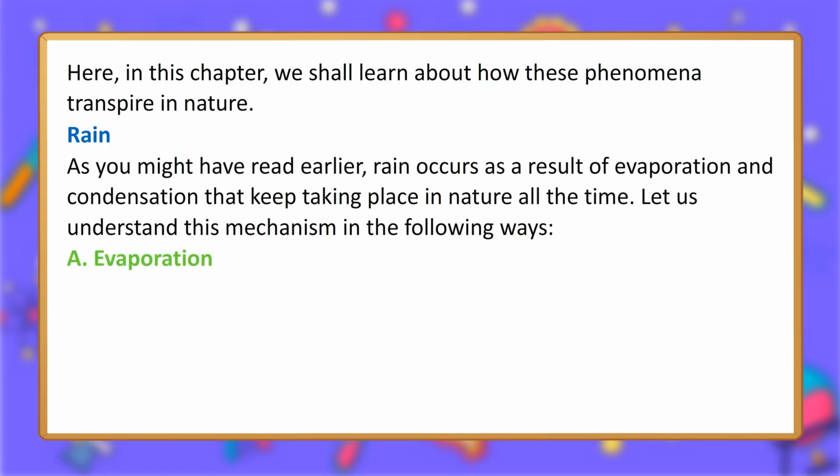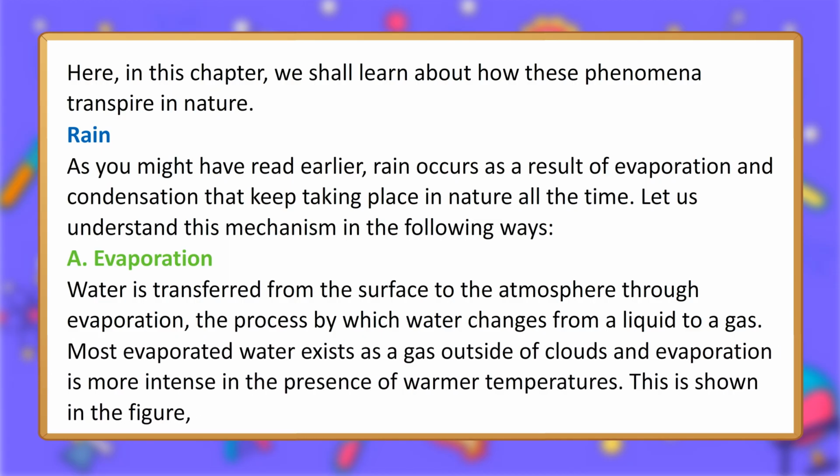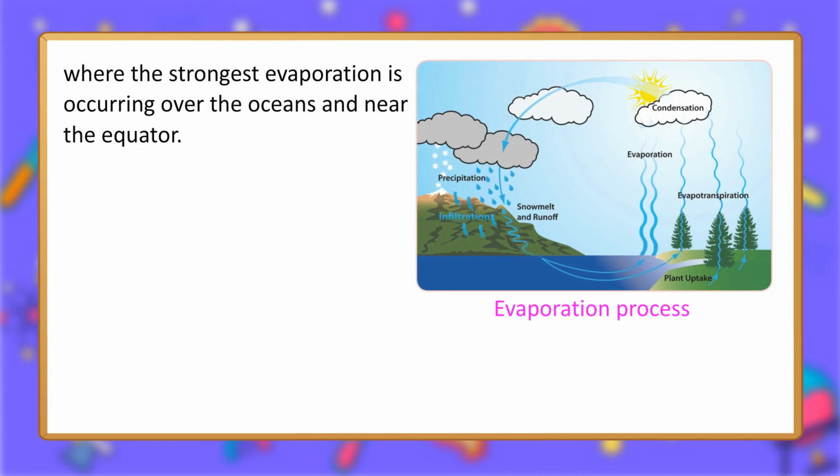A. Evaporation. Water is transferred from the surface to the atmosphere through evaporation, the process by which water changes from a liquid to a gas. Most evaporated water exists as a gas outside of clouds, and evaporation is more intense in the presence of warmer temperatures. This is shown in the figure, where the strongest evaporation is occurring over the oceans and near the equator.